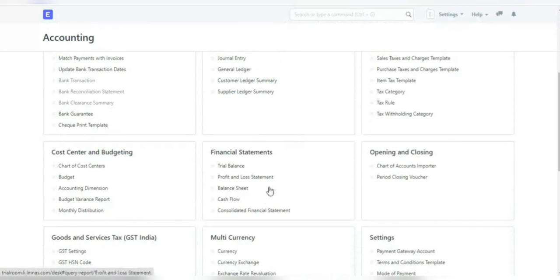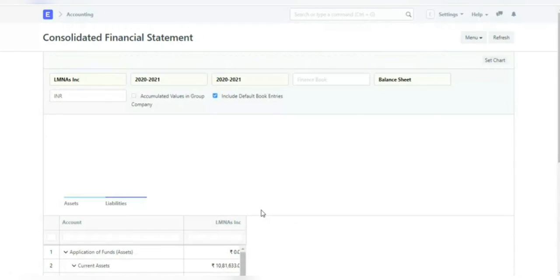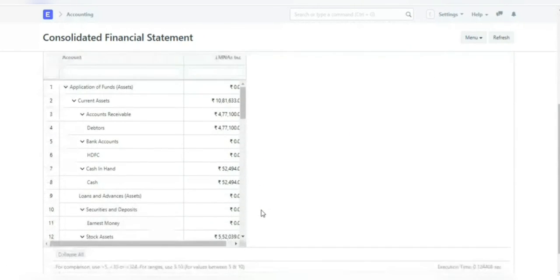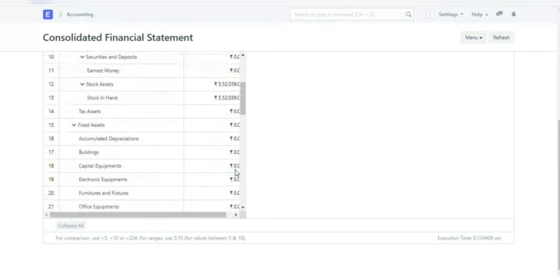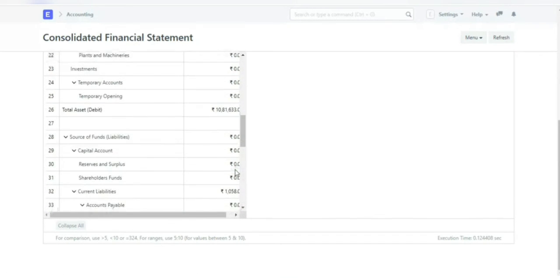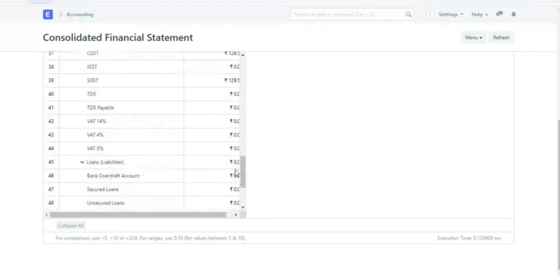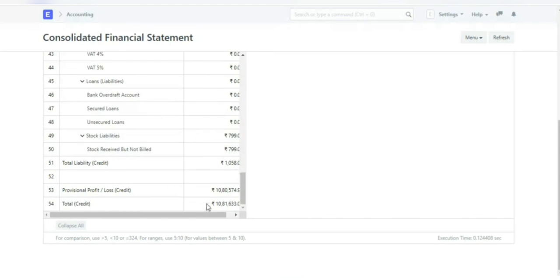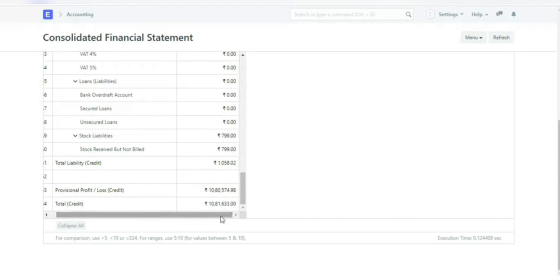Consolidated financial statements. The report shows a consolidated view of balance sheet, profit and loss statement and cash flow for a group company, by merging financial statements of all the subsidiary companies. It shows balances for all individual company and as well as accumulated balances for a group company.